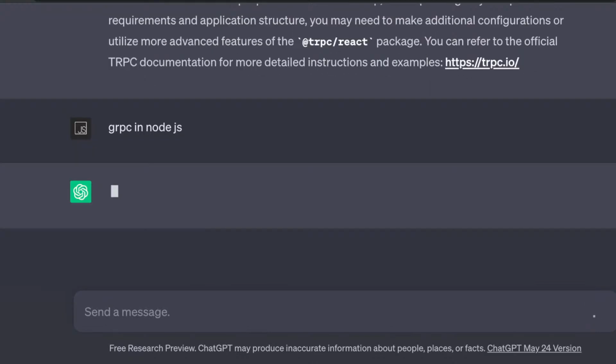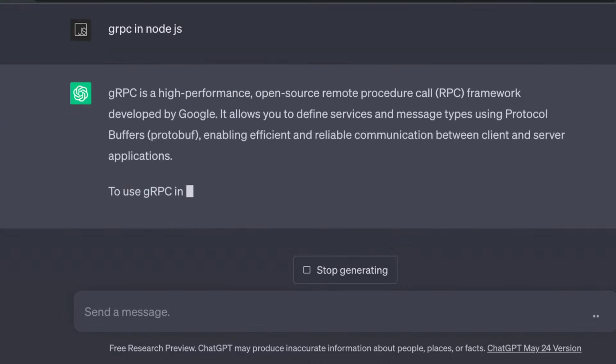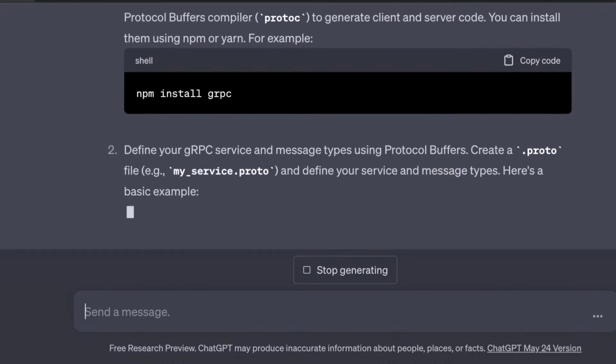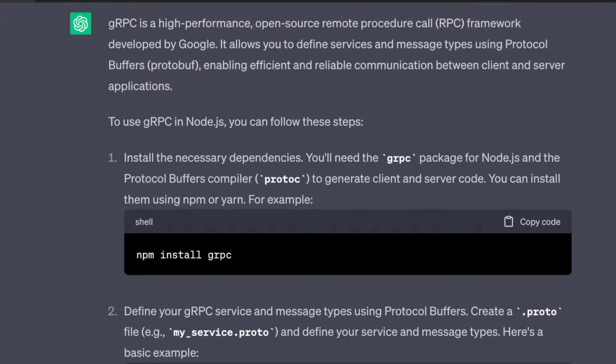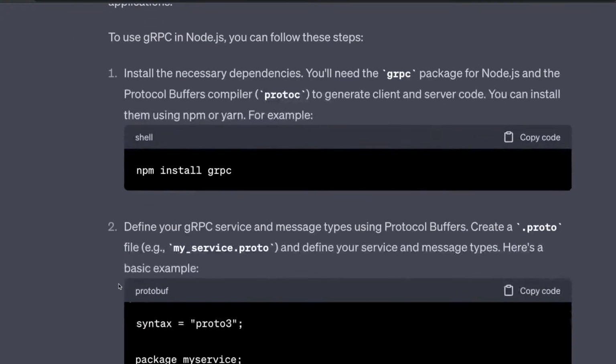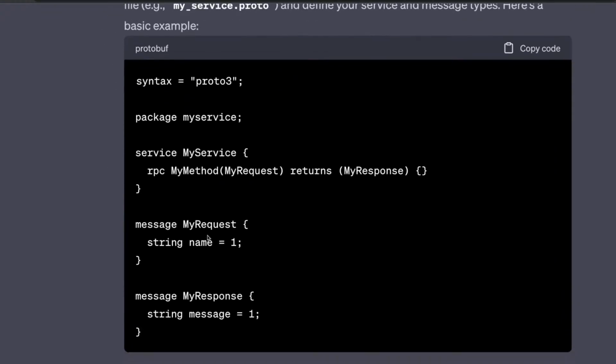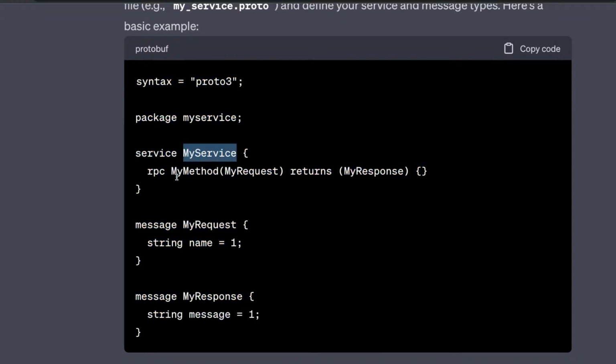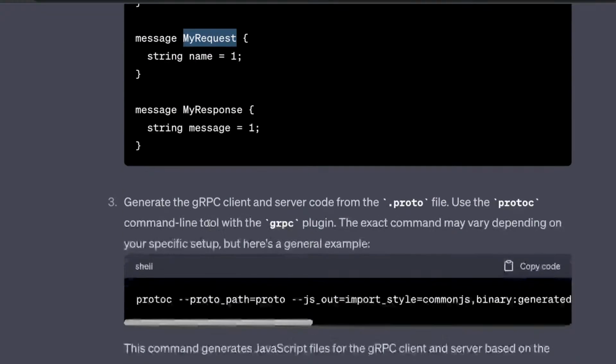So if we talk about a simple gRPC interface, gRPC is high performance, and it is a way of communication between two systems using protocol buffers, right? You remember in RESTful APIs, we exchange messages using JSON objects. Here we define protocol buffers, and we generate client and server code. We can install gRPC, and this is how we define the proto buffer. So this contains what this server is providing us. This is a service and these are the different methods which it is exposing.